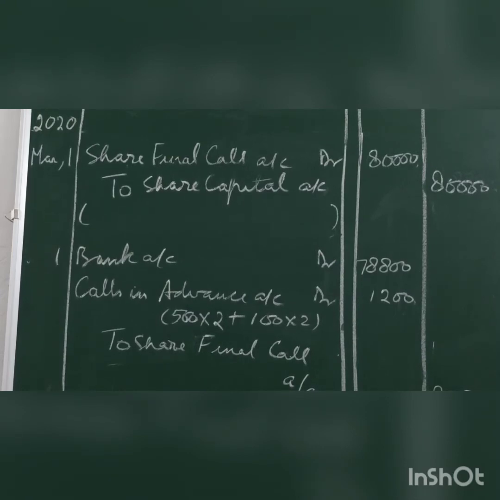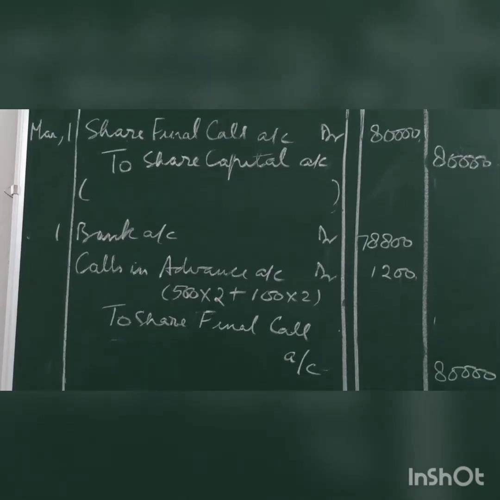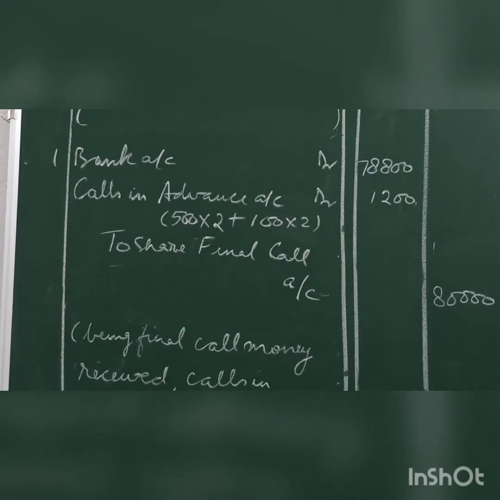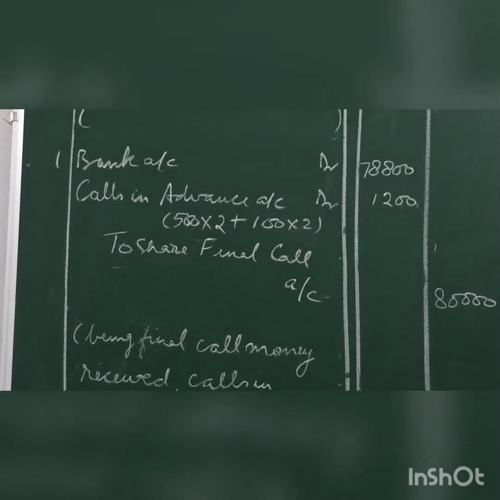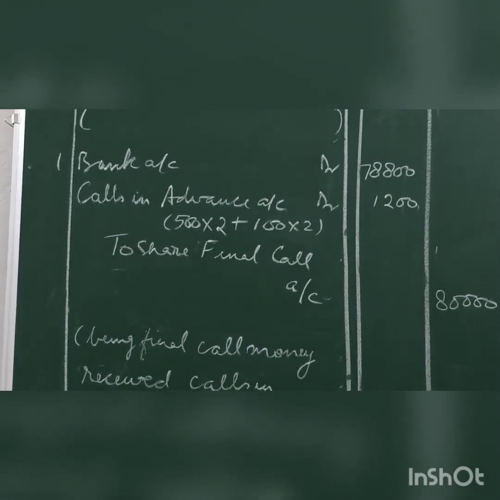Then receiving the final call money, Ramesh, who was allotted 500 shares, had paid advance on final call with allotment, and Mohan, who was allotted 100 shares, had paid advance for final call with first call money. So the adjustment has to be made here also for both the shareholders like this.